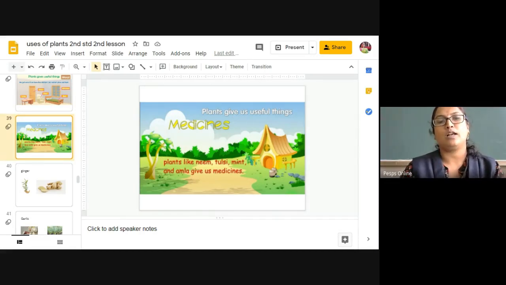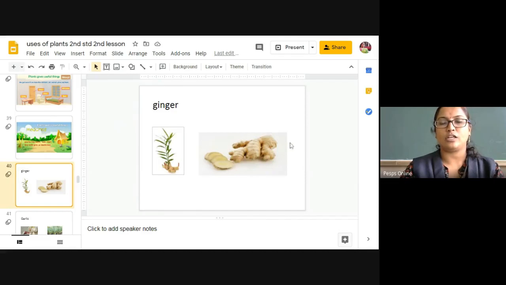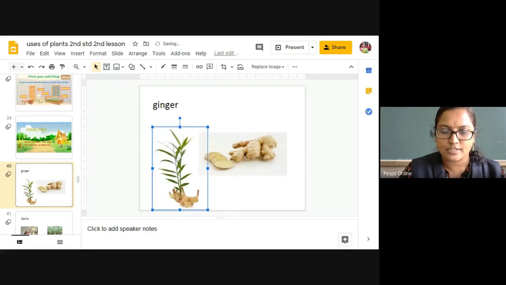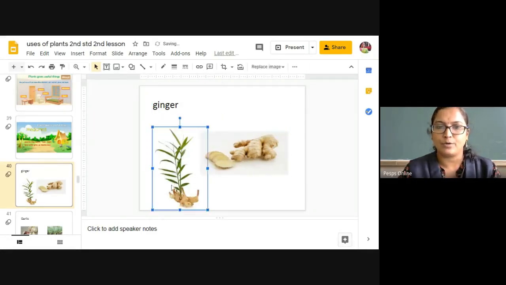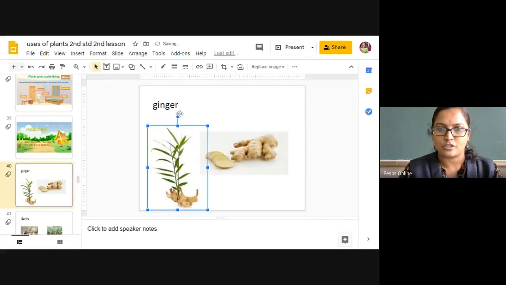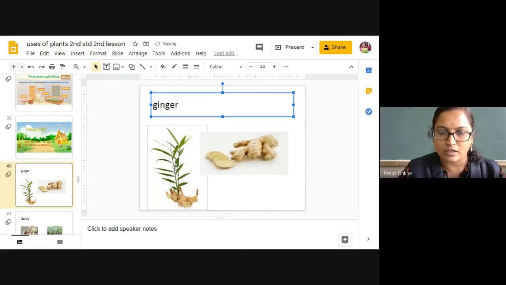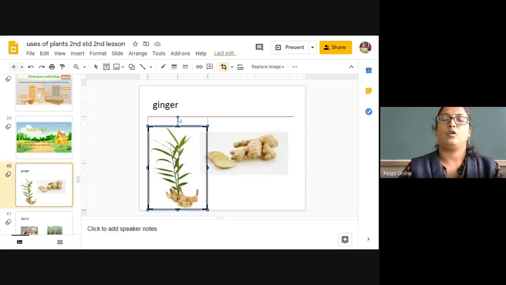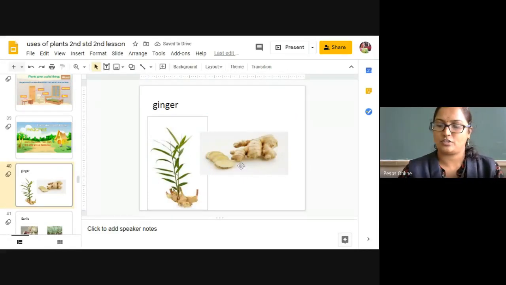For your class, we are going to talk about only a few plants. You may have seen ginger in your kitchen. Your mother uses it while preparing delicious spicy food. You can see the ginger plant here; it looks like this. Ginger is a stem food. It has parallel venated leaves.